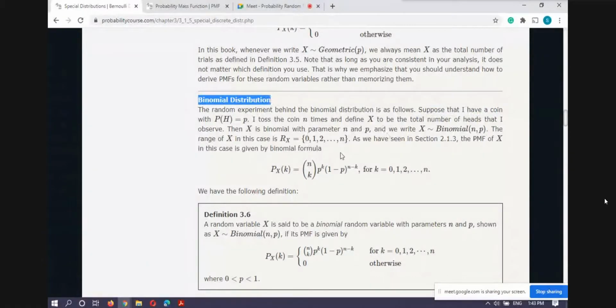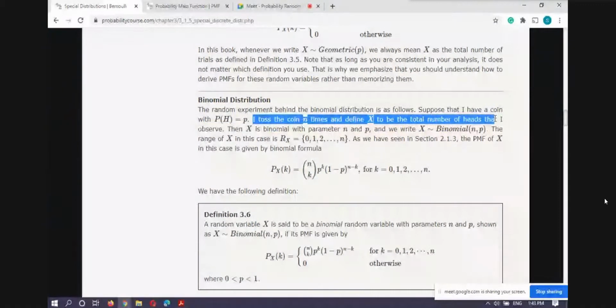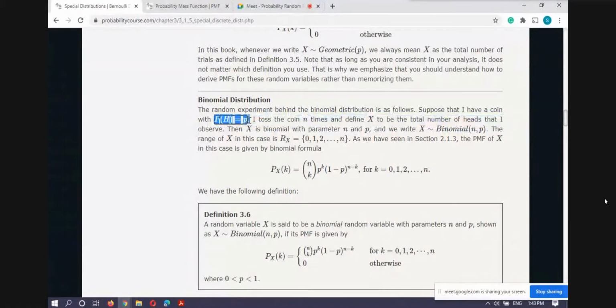So I toss a coin n times and define x as the total number of heads that I observe. The probability of occurring head is p, I am assuming, and I repeated this tossing of a coin n times, and I am observing the total number of heads I am getting. That is the total number of successes I am getting. Heads I am representing as a success.